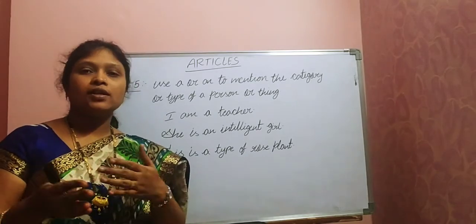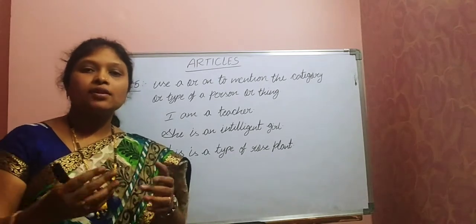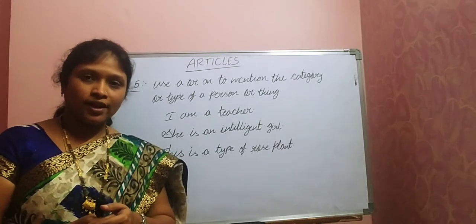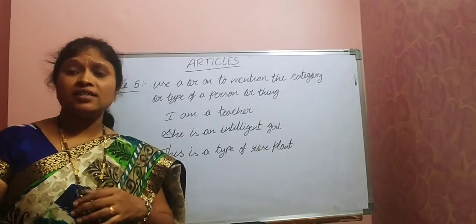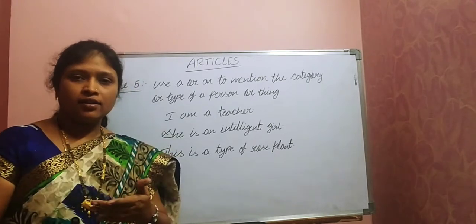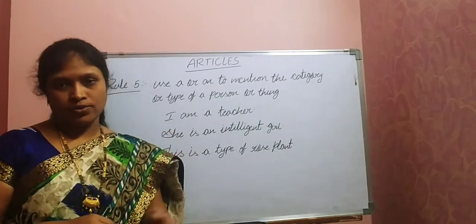My father is a doctor. My father is a businessman. My mother is a housewife. Like that. Understood, children? And she is an orphan. She is a child. He is a boy. She is a girl. Like that we can use.